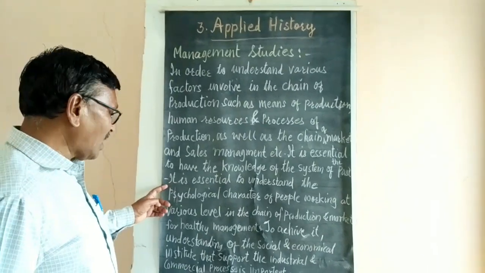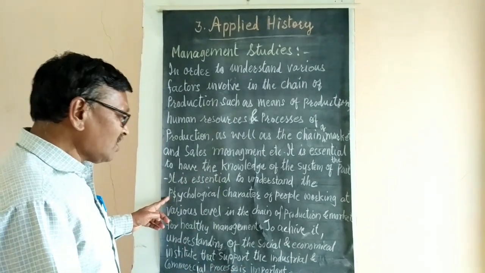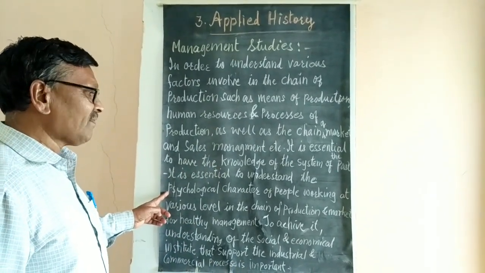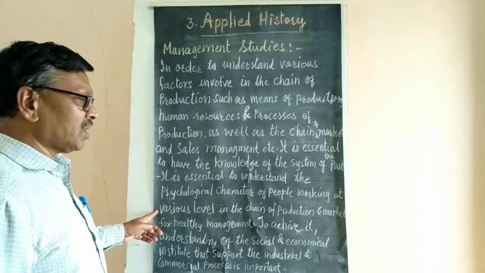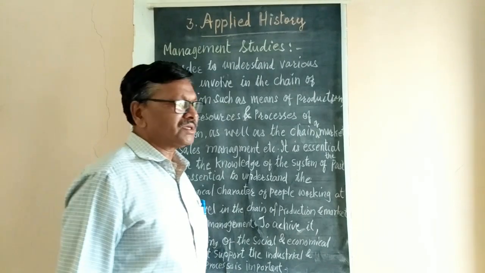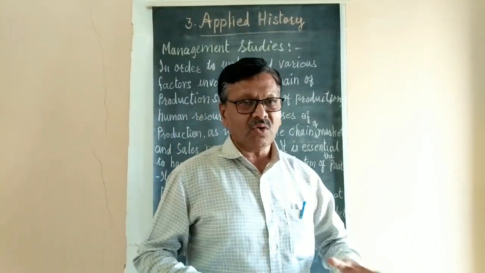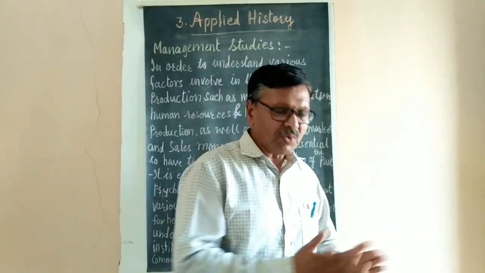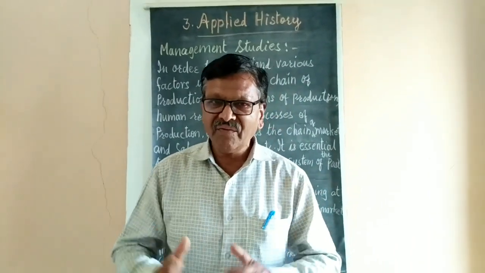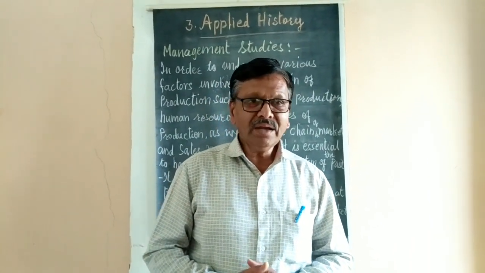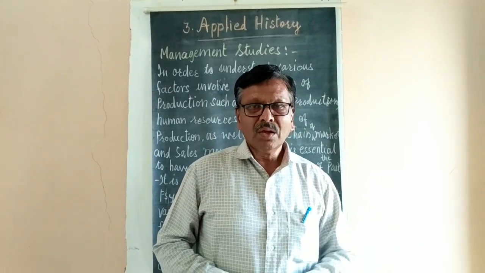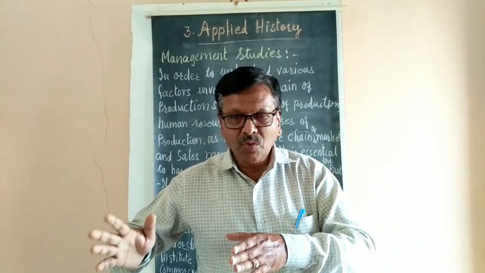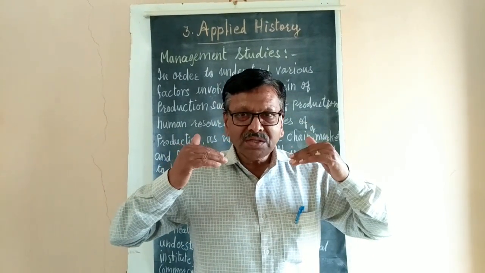It is essential to understand the psychological character of people working at various levels in the chain of production. So we have to understand their psychology. Suppose 1,000 people are working in a factory, and early in the morning they come to our factory. Now when they leave their house, what is their psychology?